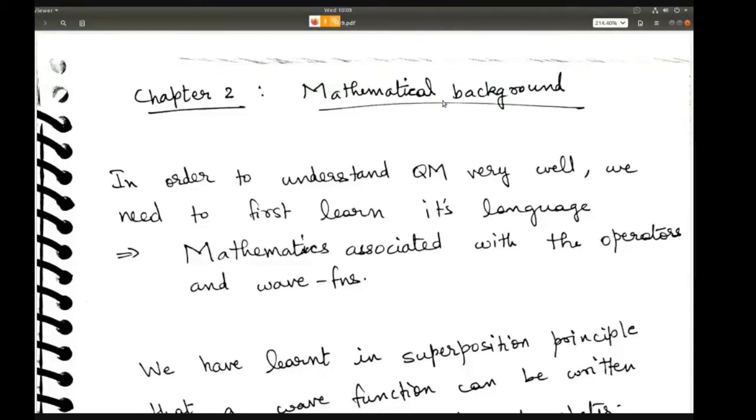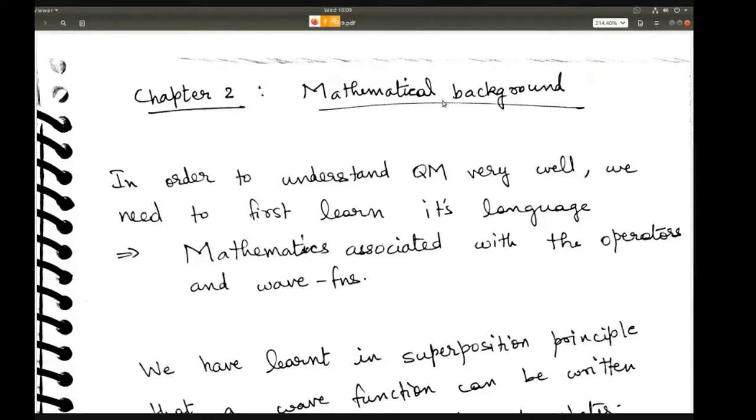So now that we know why we need quantum mechanics, we've seen the wave particle duality and all of that, we understand what a wave function is. In order to proceed further, we first need to understand the mathematical background, because quantum mechanics is written in the language of mathematics. If we do not understand the mathematics, we cannot do any of the physical problems associated with quantum mechanics. Those physical problems, of course, we will learn later.